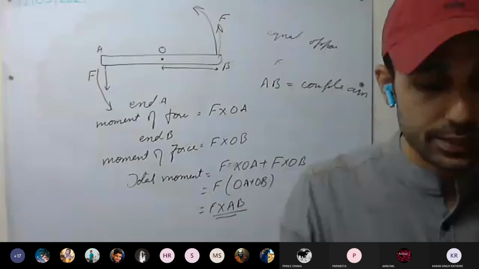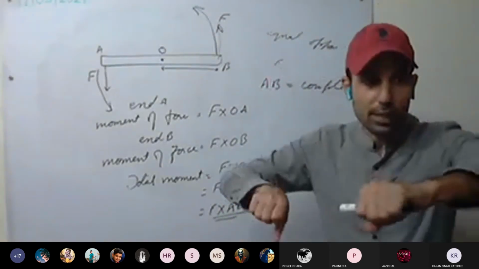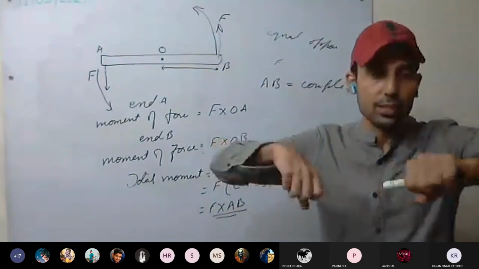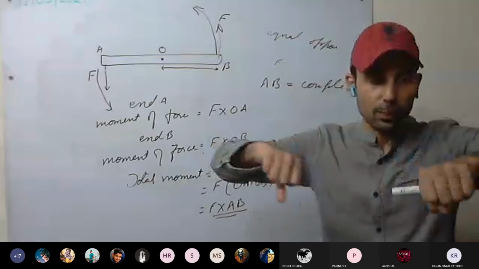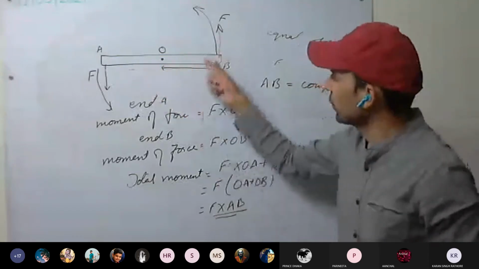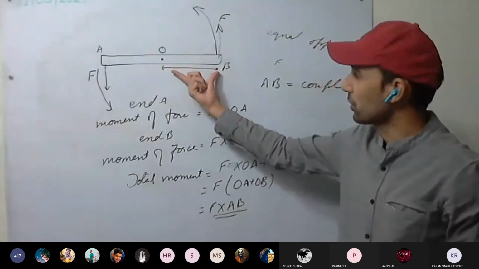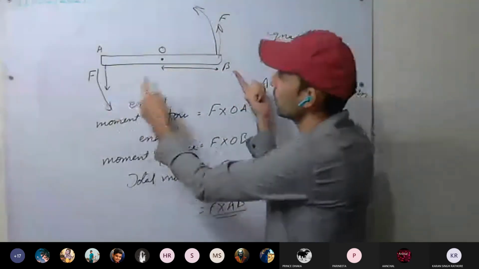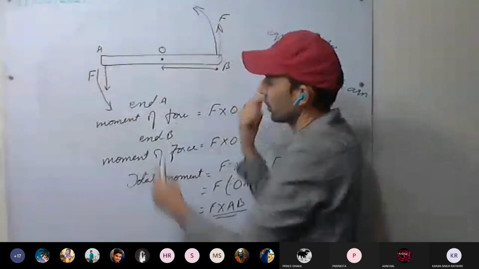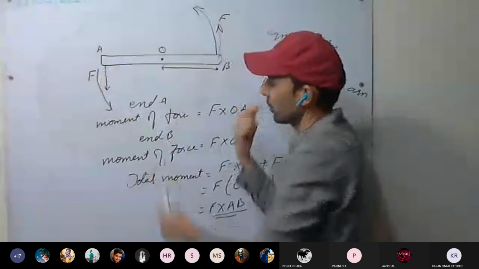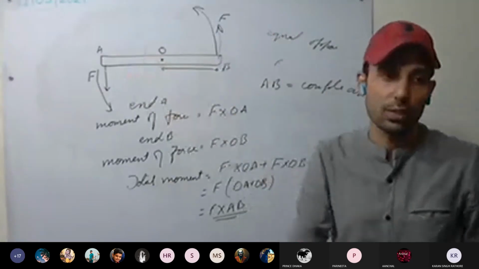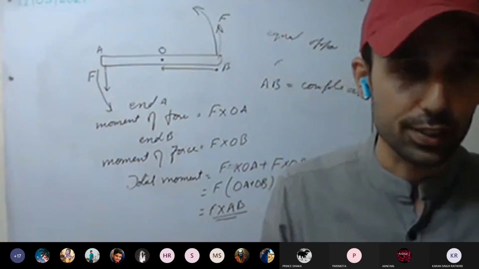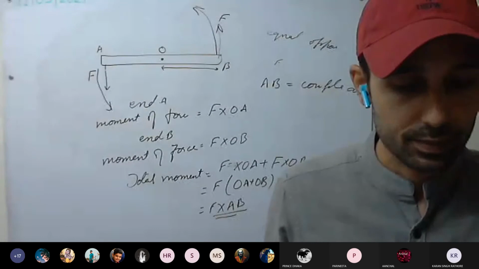You can see the moment of the couple is increased when you apply two forces, a couple of forces applied at the two ends. With a single force, the moment is only because of this distance, but with two forces, the moment is either of the forces multiplied by the distance between the couple forces. This is clear?